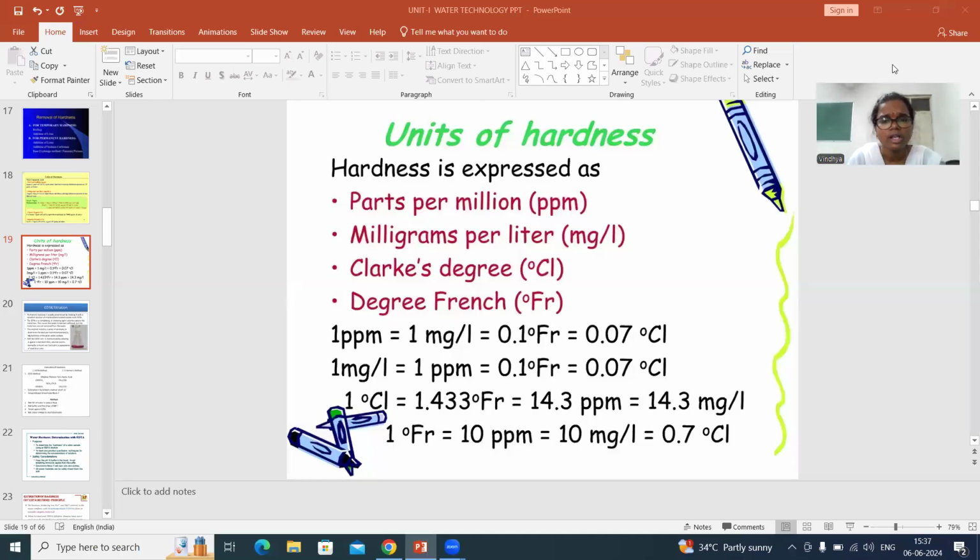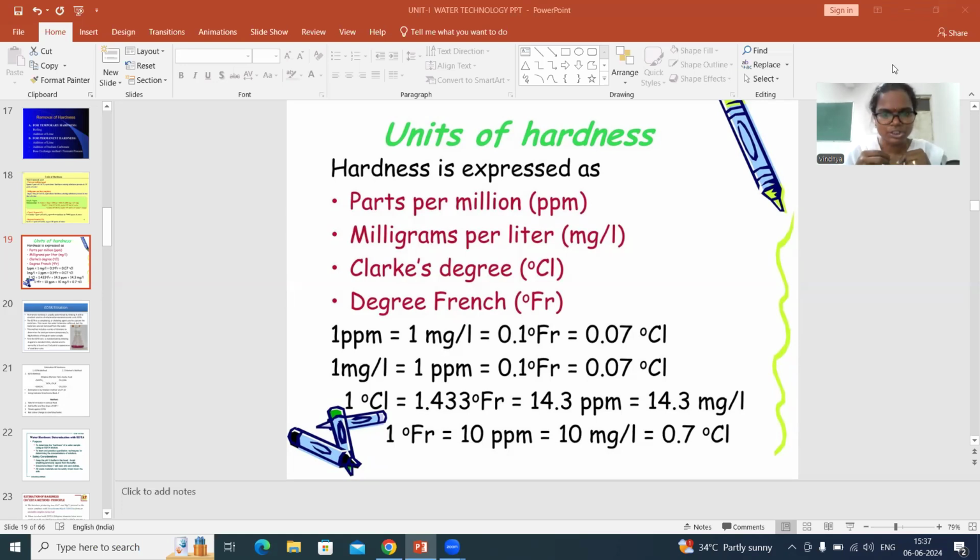Now, what if just a water sample is given to you without giving you the amount of salts present in the water? If you are asked to calculate the amount of hardness in the water sample, then you should use a different technique.